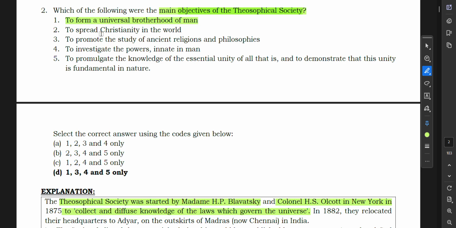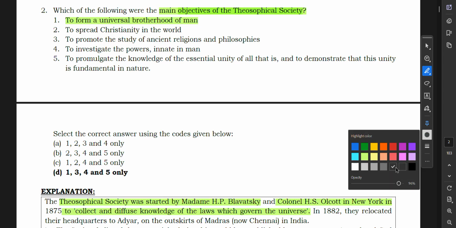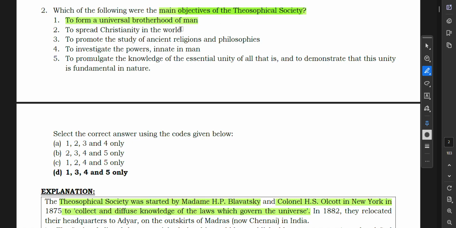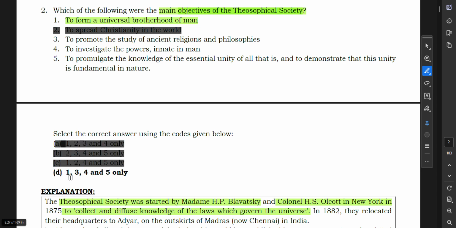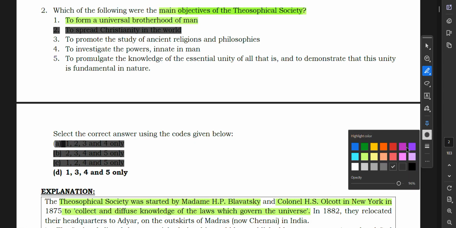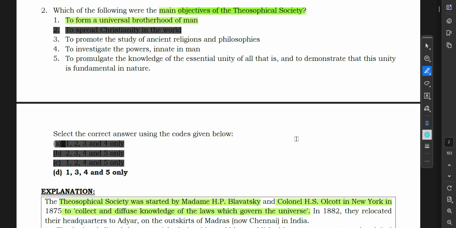Now let us see the objectives of the Theosophical Society. To form a universal brotherhood of man, yes, that is correct. To spread Christianity in the world, no, this is not correct, because the Theosophical Society was basically based on promoting a rational and scientific temperament among the people, and modern education as well. So this is wrong. If we eliminate two, three options out of four have gone, so only D is the correct answer. This way we arrive at the correct answer.